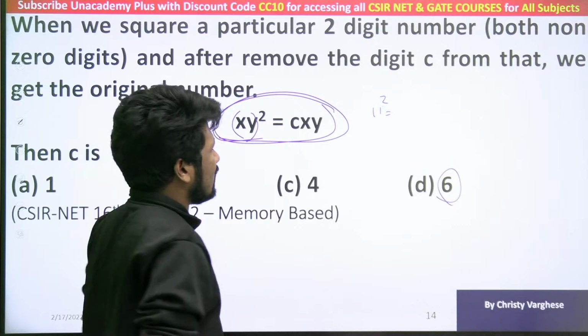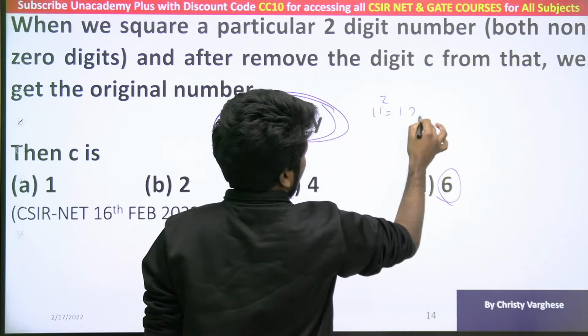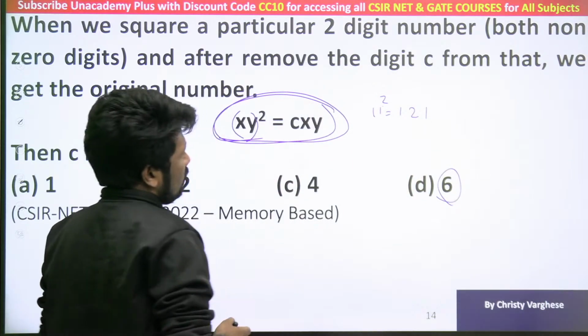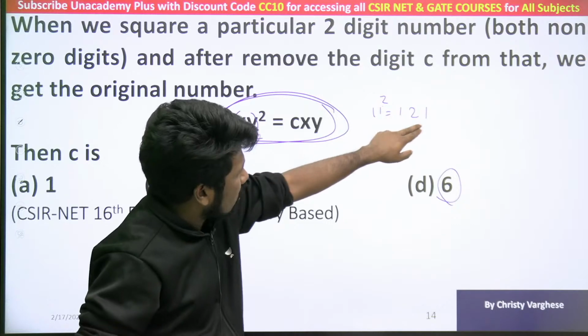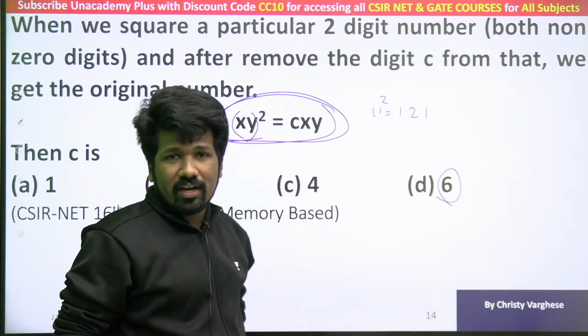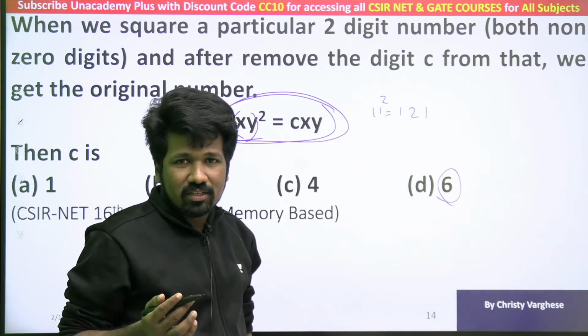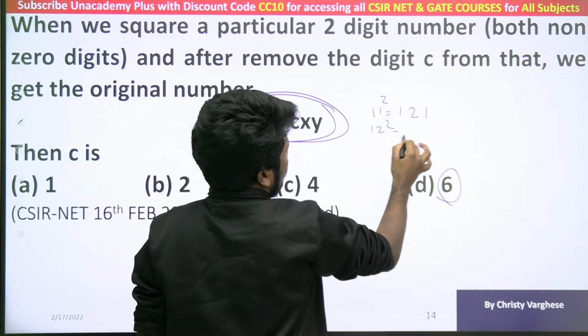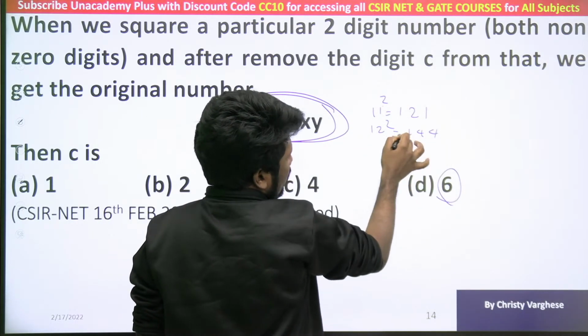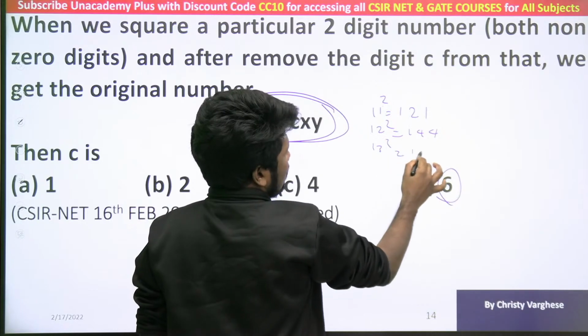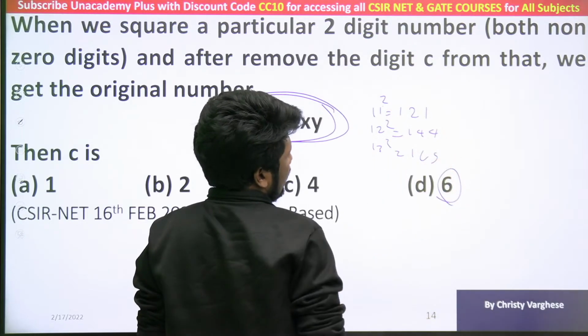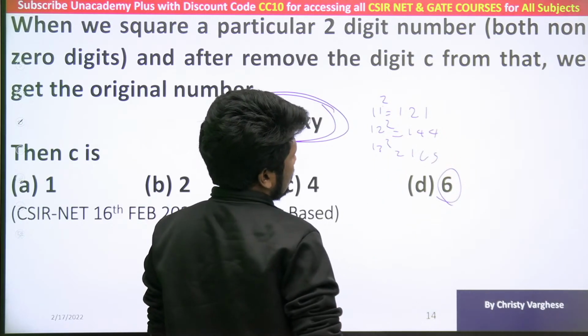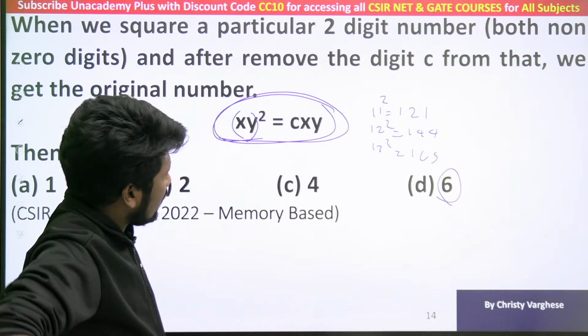We will take some examples to understand this. 11 square is 121. If you delete this one, are you getting 11? No, you are not getting 11. Are you understanding the point? What we need to check, did you understand? So if it is 12 square, 144. If you delete 1, you are not getting 12. 13 square, 169. If you delete 1, you are getting 69. Sorry, you are not getting 13.